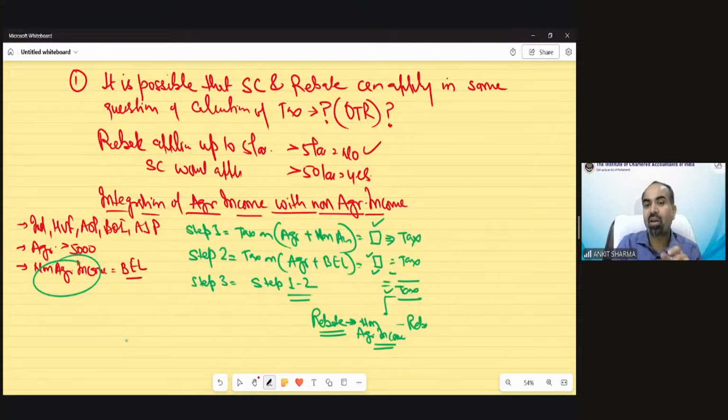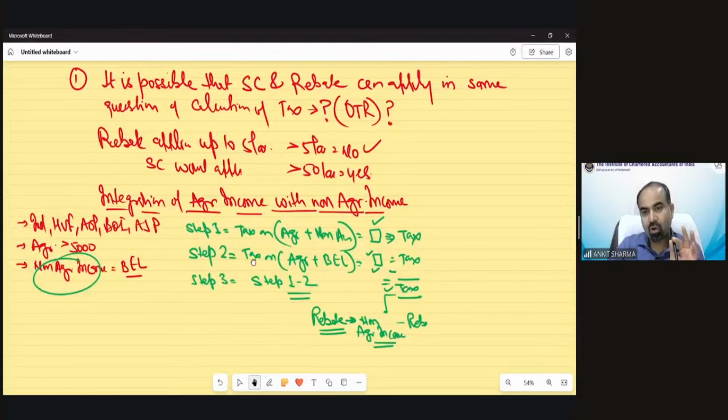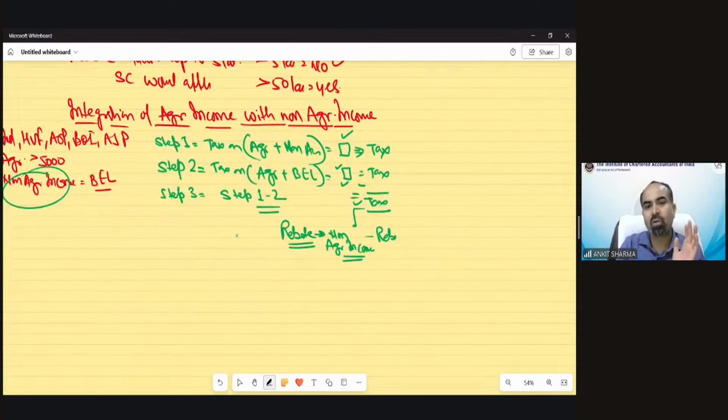On the basis of your non-agricultural income, we will find out whether rebate is applicable or not. Technically, if your non-agricultural income is up to 5 lakh rupees in case of optional tax regime, you can claim the rebate. And the rebate would be the amount of tax or 12,500 rupees, whichever is lower. So these are rebate provisions, but in case of integration, rebate depends upon your non-agricultural income. Understood? We are not doing anything new. I'm not going to teach you any new concept. We already know this.